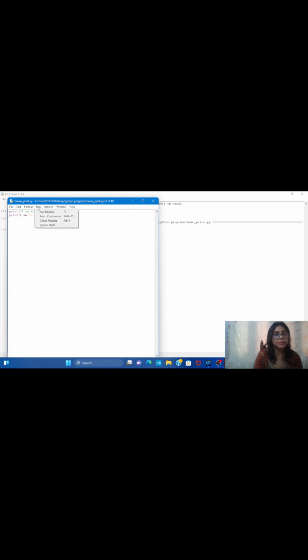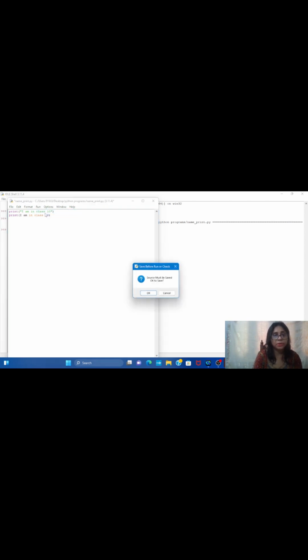Go to run module, save. See, invalid syntax, right? Perhaps you forgot a syntax. Here it is showing the comma, that is, we have missed that double quotation. So this is showing that syntax error. So what is syntax? Syntax is some grammar rules, right?